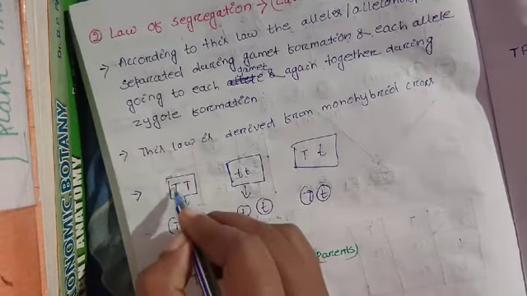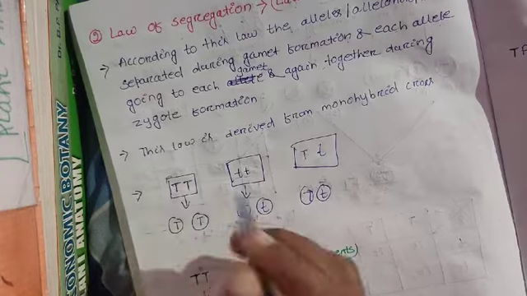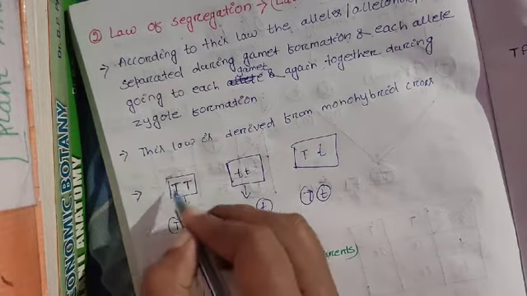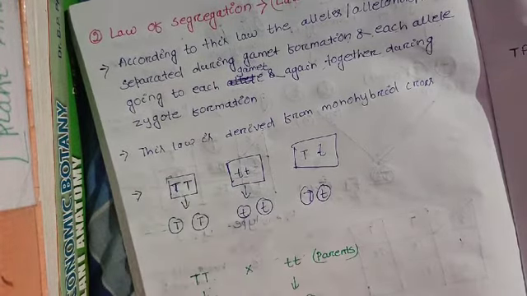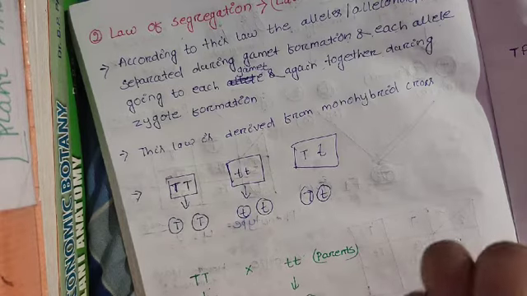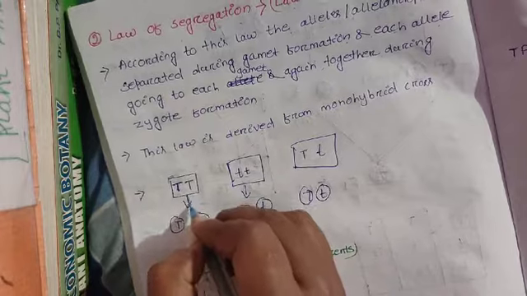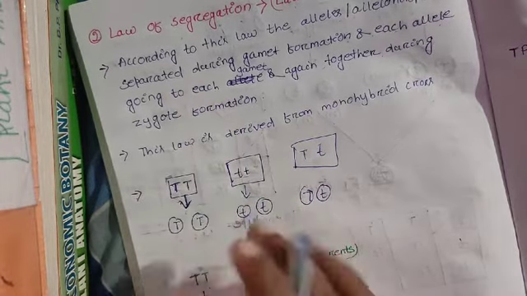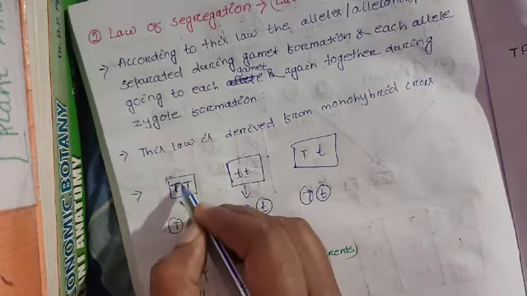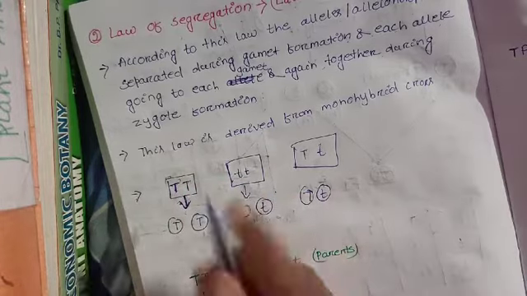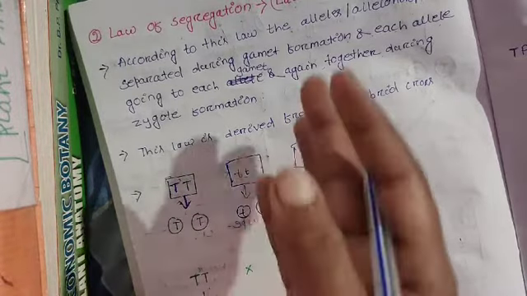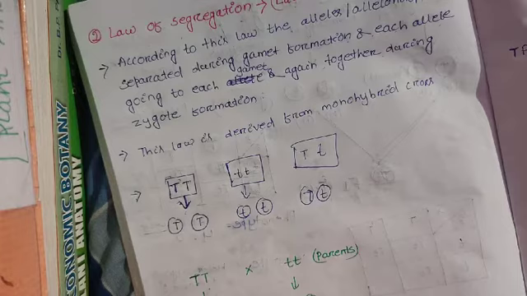We know that alleles are always present in pairs, and we call them allelomorphs. But during gamete formation, the alleles are separated and they go to separate gametes.